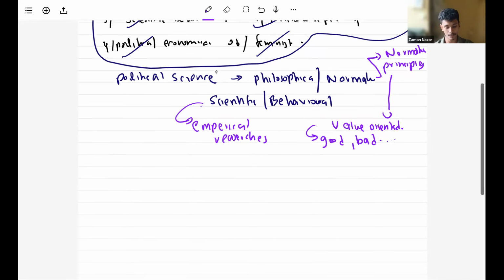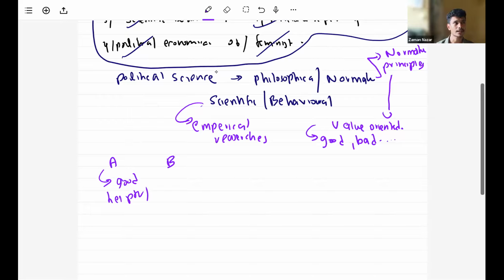For example, say there are two political parties, political party A and political party B. Political party A is a very good party. A person or the society says that political party A is very good and very helpful. So see, good, helpful.